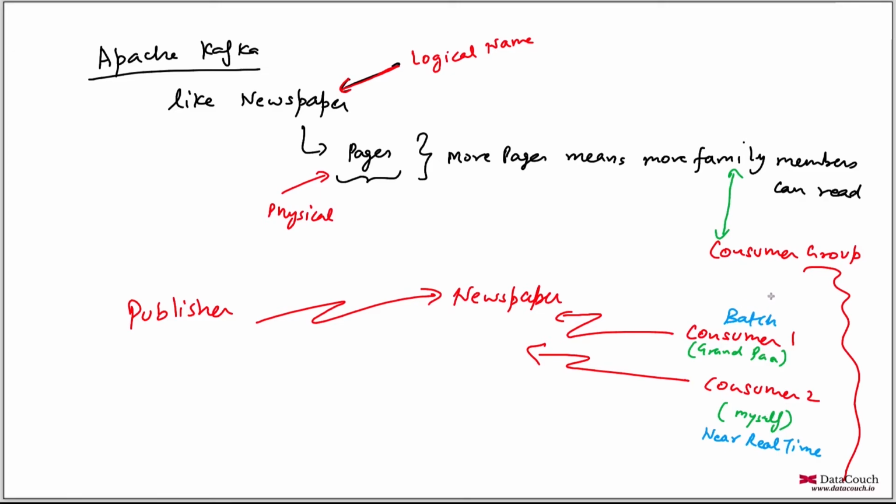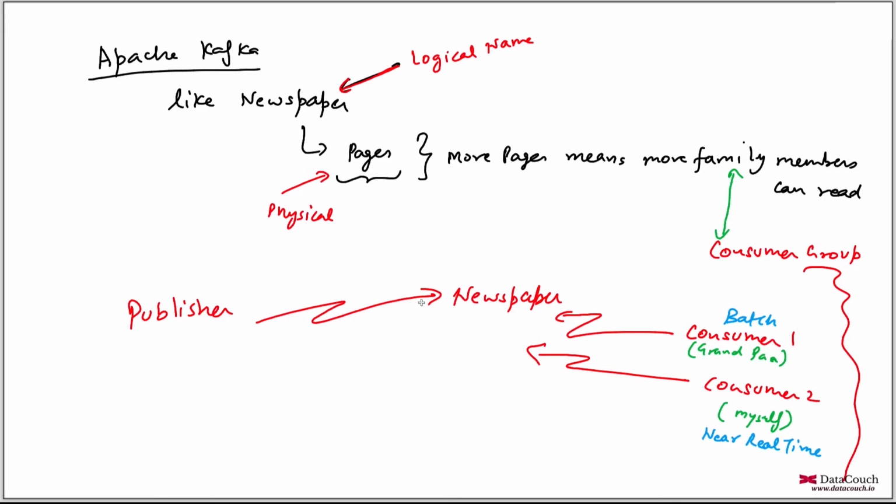is much more detailed. A consumer group usually has similar kinds of consumers. Consumers in the group belong to the same application, but don't go into those details right now, just understand the overall high level concept. If you're starting with Kafka for the first time, just understand that the family is like a group of consumers, and within that group we have different consumers, and these consumers are consuming data from the newspaper.